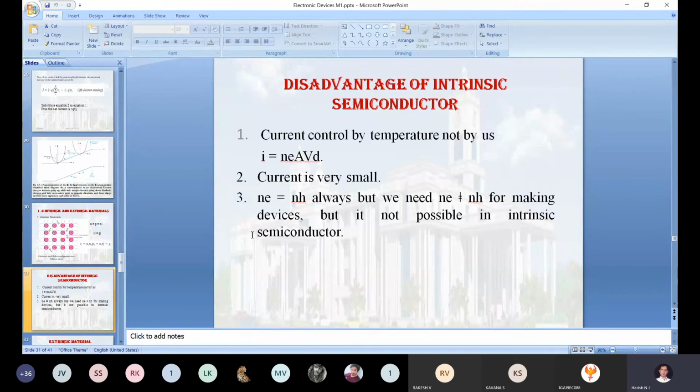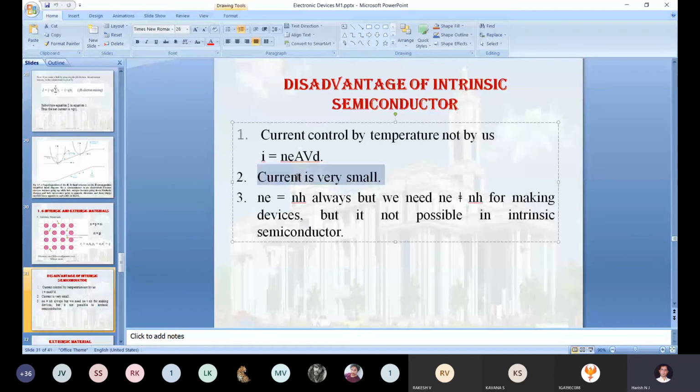But if you require 500 milliamperes, or 1 ampere, 2 ampere, 3 ampere of current for turning on a normal transistor or power transistor, whatever it may be, in that situation we are not able to meet the required level of current. So once again, due to this second statement also, we fail in the intrinsic part. Hence we are not using the intrinsic. That is the second thing.